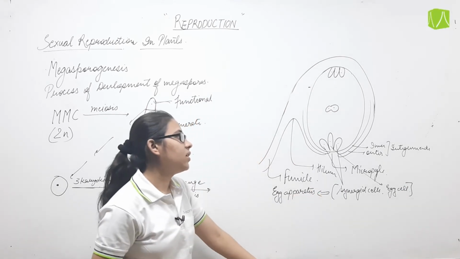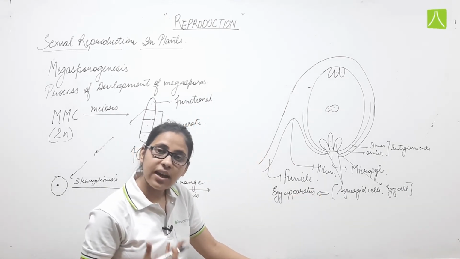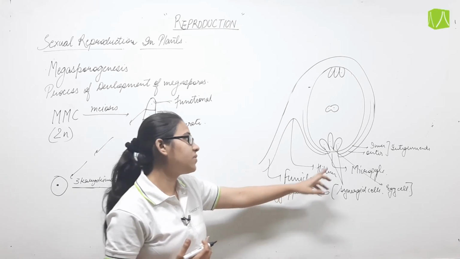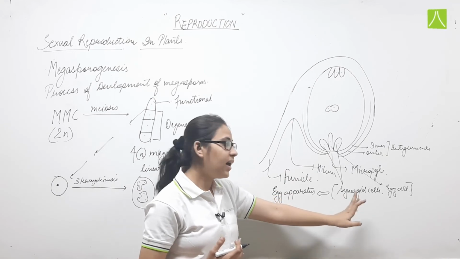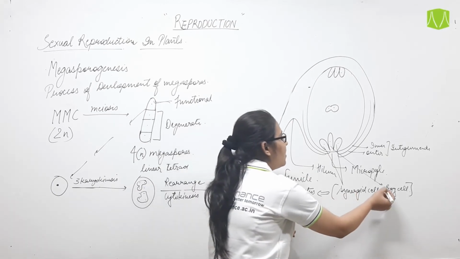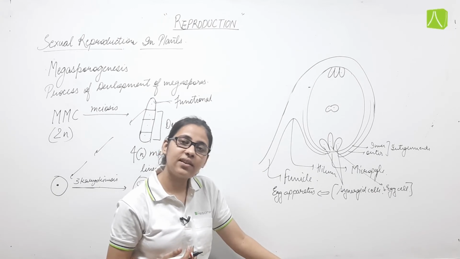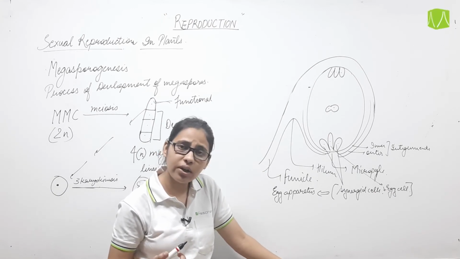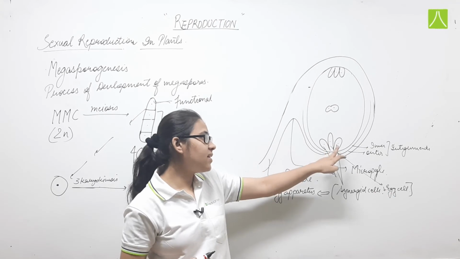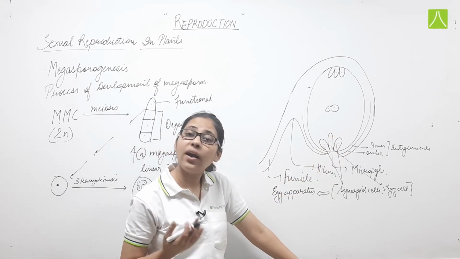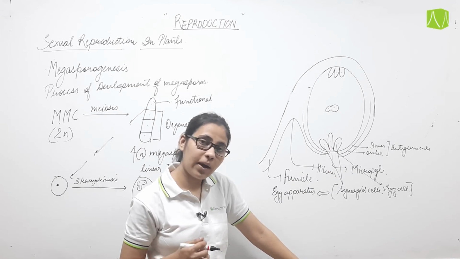So at the micropylar region the egg apparatus is present, which consists of a single larger egg cell and the corner cells, or adjacent cells, called the synergid cells, which are 2 in number, surrounding the egg cell. This structure is called the egg apparatus, present at the micropylar end.